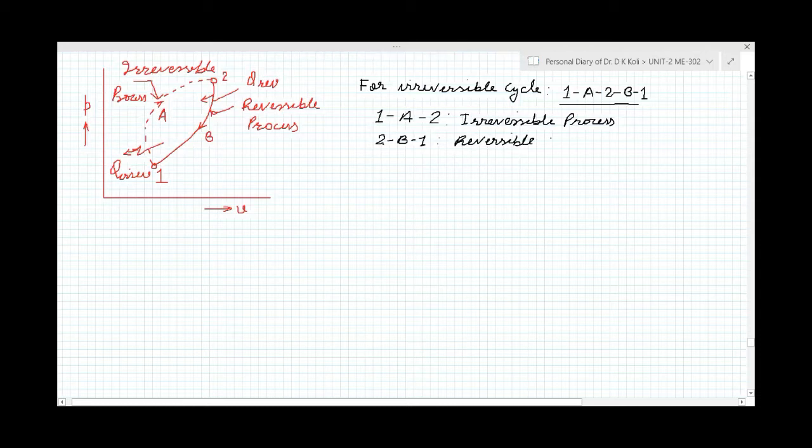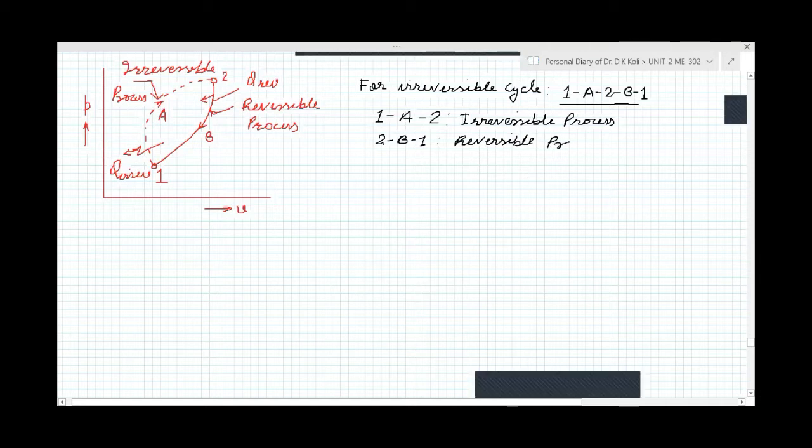Because it consists of two processes, one reversible and another irreversible, this cycle is the irreversible cycle.